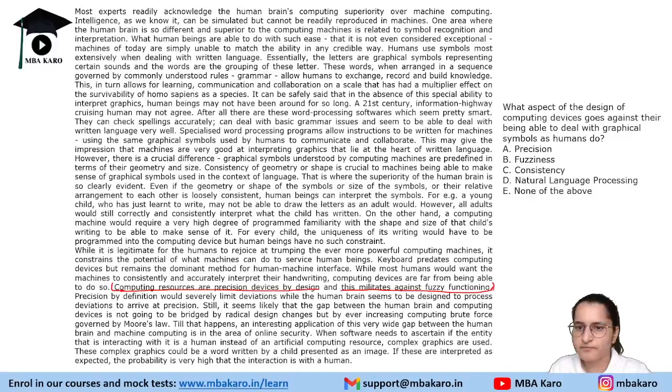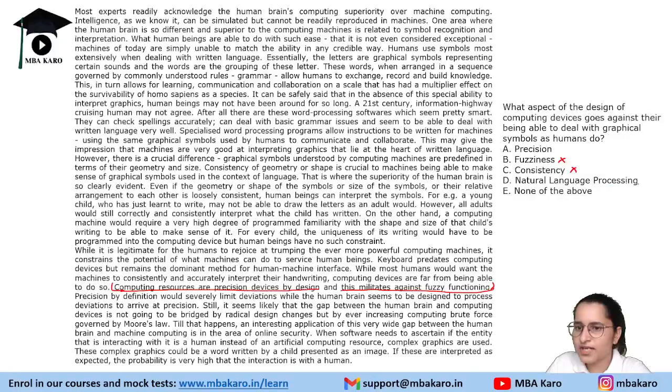It is there. Every question is from the passage itself. If you read the options, option A says precision, option B says fuzziness, option C says consistency, option D says natural language processing, and option E says none of the above. If you have retained this passage properly, you will realize that this line is mentioned here, that computing devices are precision devices, and because of this precision, this militates against fuzzy functioning. Right? So fuzziness is ruled out,